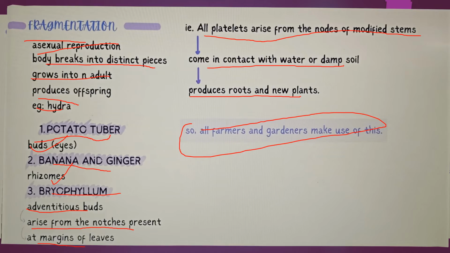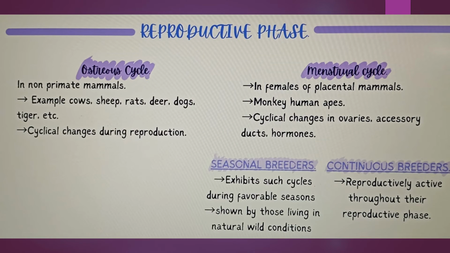Next, reproductive phase. We have two types of cycles. One is the oestrus cycle, another is the menstrual cycle. Oestrus cycle is a cyclic change which happens in non-primate animals. Menstrual cycle happens in primates, female placental animals.